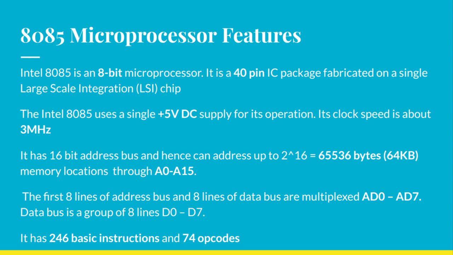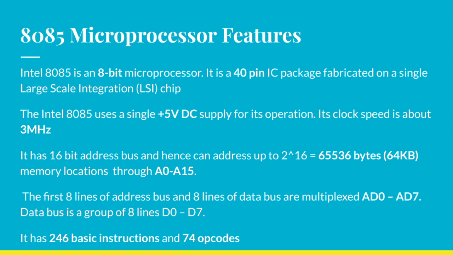It has a 16-bit address bus and hence can address up to 2 raised to 16, that is 65,536 bytes, that is 64 kilobytes of memory locations through A0 to A15. The lower 8 lines of the address bus and 8 lines of the data bus are multiplexed, that is AD0 to AD7.